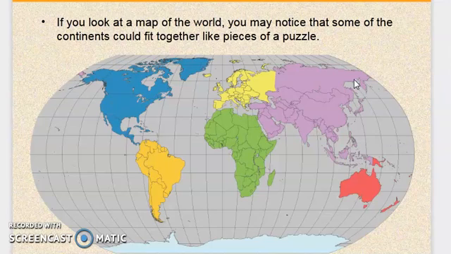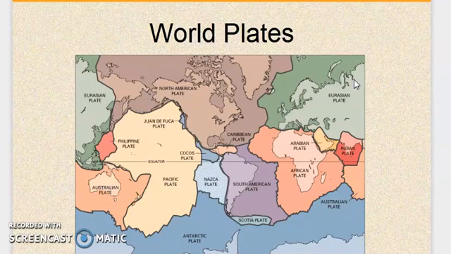Already we have seen in Wegener's theory that the pieces of the earth look like puzzle pieces, and some continents could fit together easily like a puzzle. So in the theory of plate tectonics, we will see that the entire earth is formed by some plates. What are those plates? North American plate, South American plate, Indo-Australian plate, Eurasian plate, Arabian plate, African plate, Antarctic plate, Pacific plate. These are the major plates of the world.